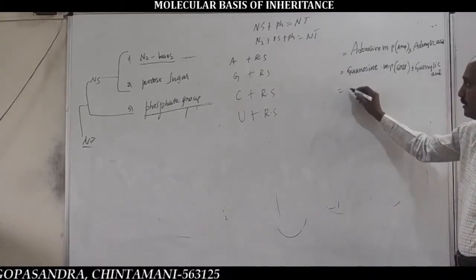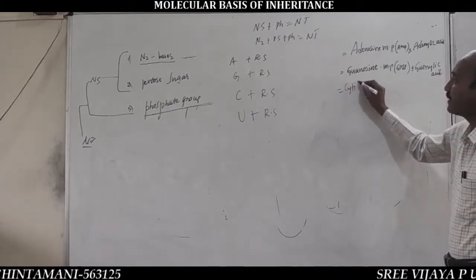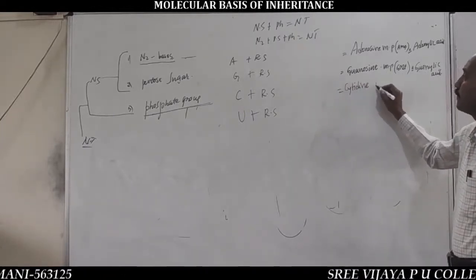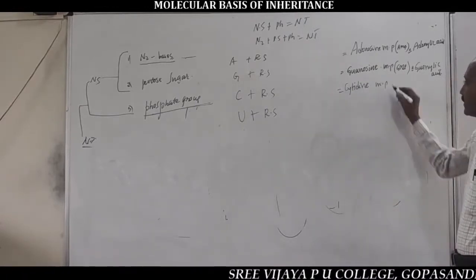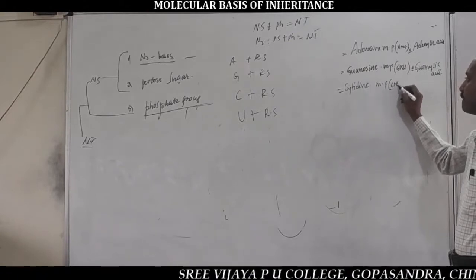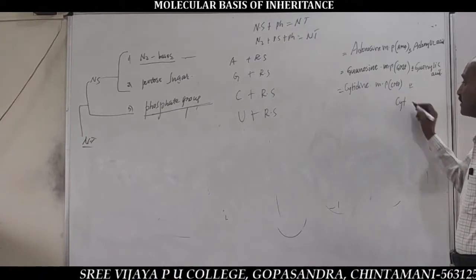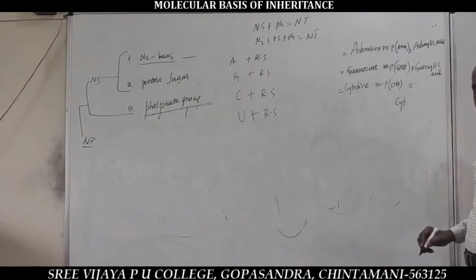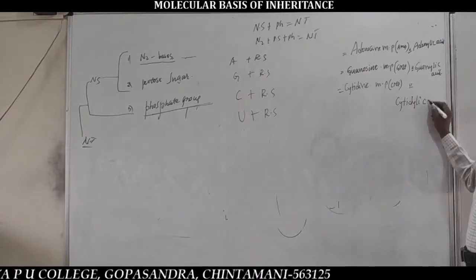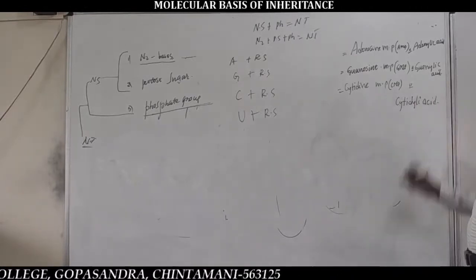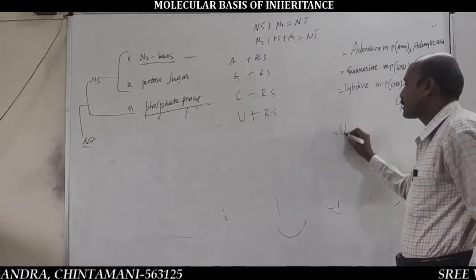Next one is cytidine monophosphate, CMP, also called cytidylic acid. And last one is uridine monophosphate, UMP, also called uridylic acid.